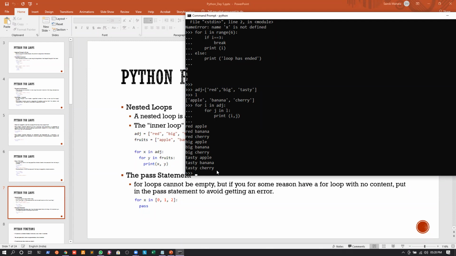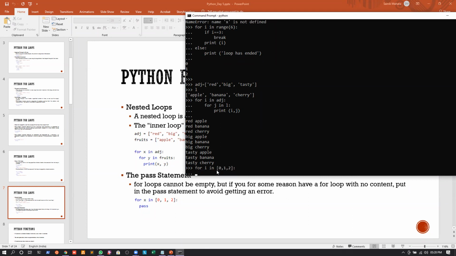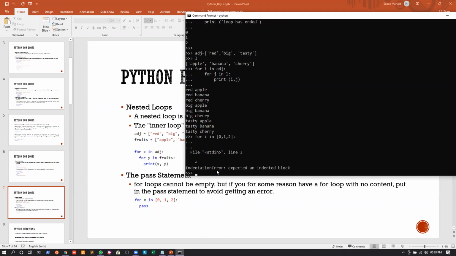Okay. So if I see this small example, I can write for i in, and I can give a list. A list is a sequence. So I can write 0, 1, and 2. And after this, if I do not want to give a statement, I can give 4 spaces. And if I do not give a statement and press enter, you can see that we will actually encounter an error, right? But if I do not want to encounter the error, and I do not want to use any executable statement, I can use the pass statement.